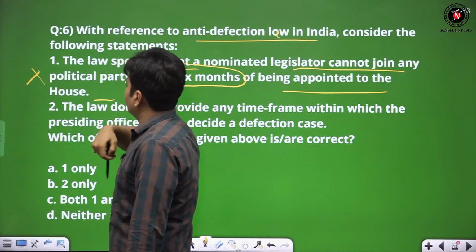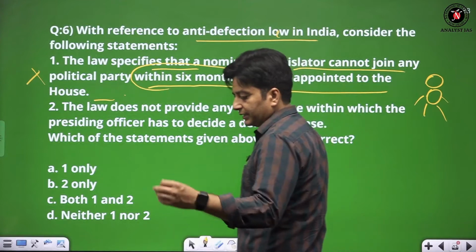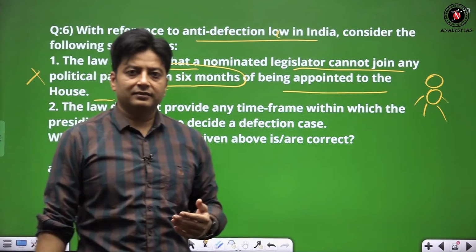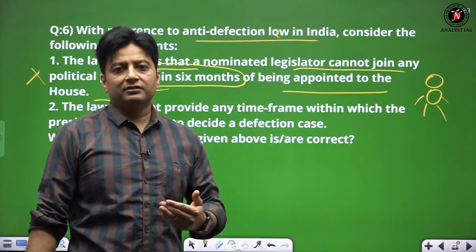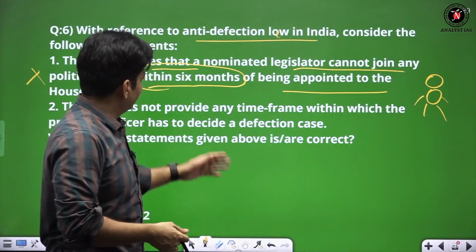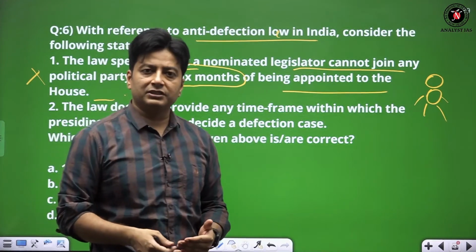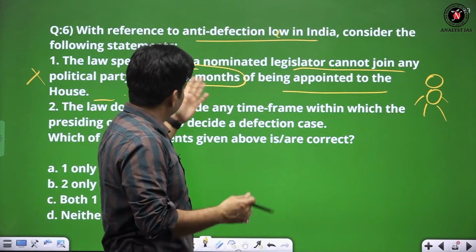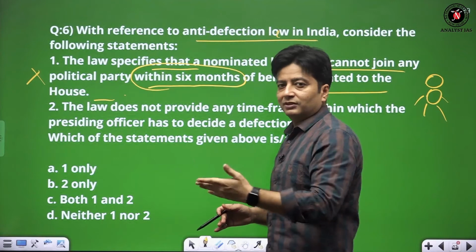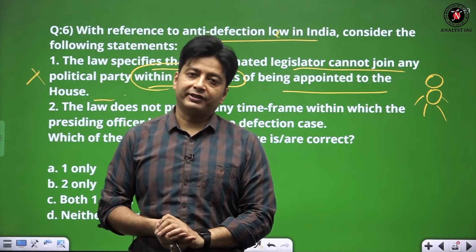This is wrong, because a nominated MLA or MP has to ensure his or her career, so one has the right to join a political party or become an independent, to secure a career for the next 5 or 6 years. That is why within 6 months one has the right. But beyond 6 months, if one joins any political party, one will be disqualified under anti-defection law.